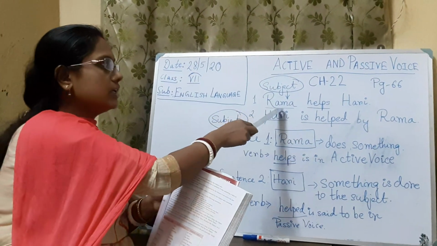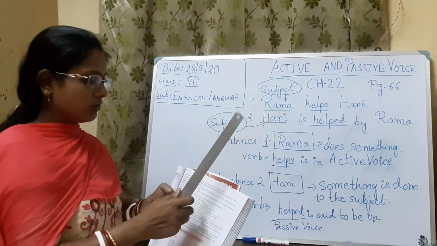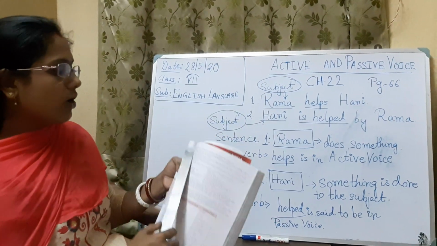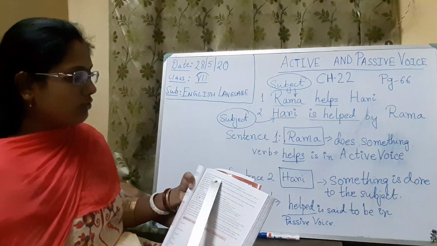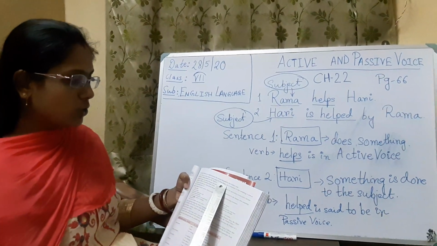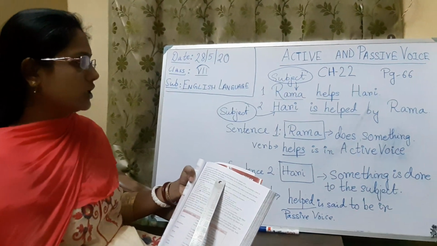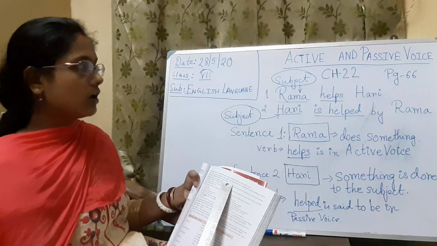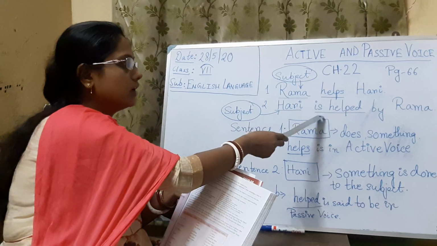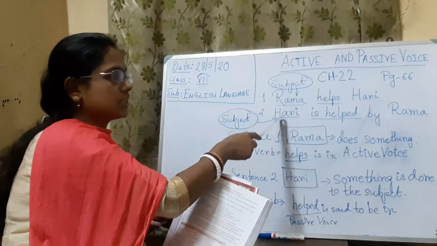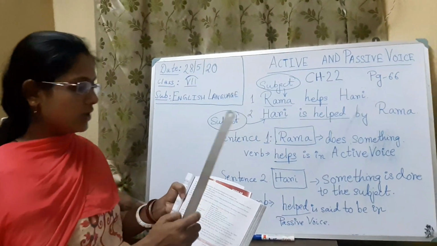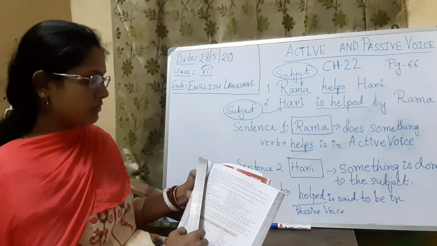Rama is active, that's why. A word is in the passive voice when it shows that something is done to the person or thing denoted by the subject. When something is done over the subject, we can say that the verb is in passive voice.